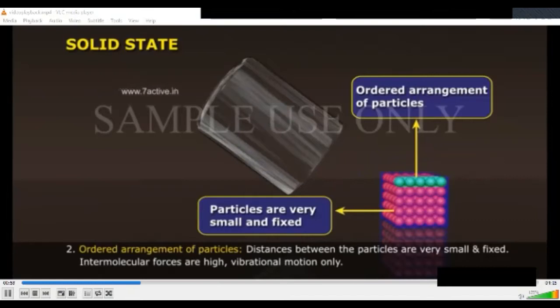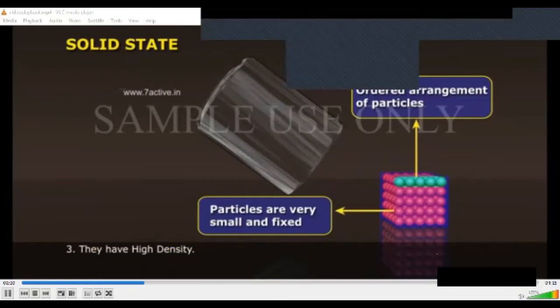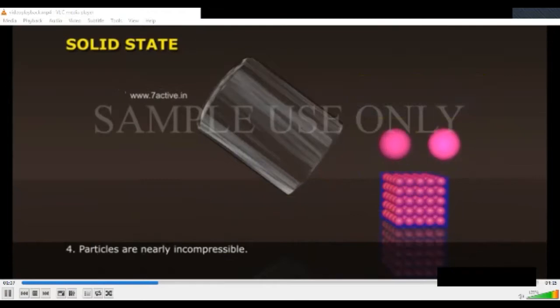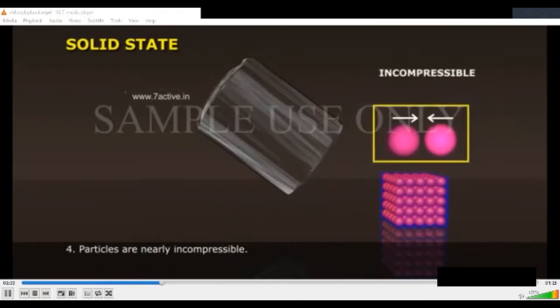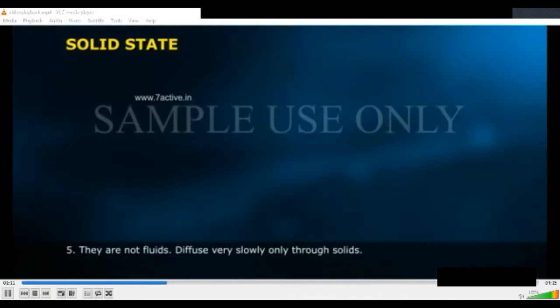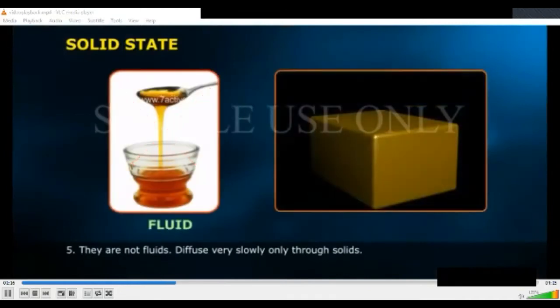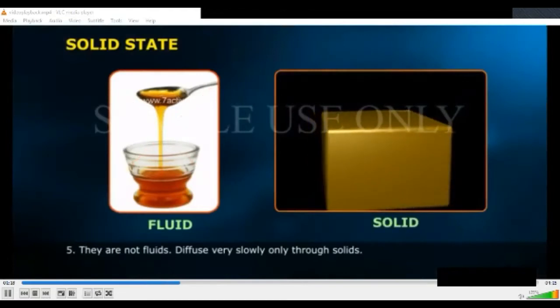Vibrational motion only. 3. They have high density. 4. Particles are nearly incompressible. 5. They are not fluids. Diffuse very slowly, only through solids.